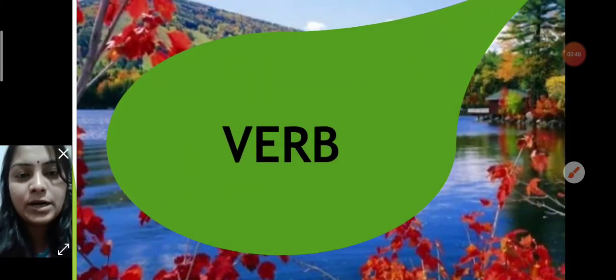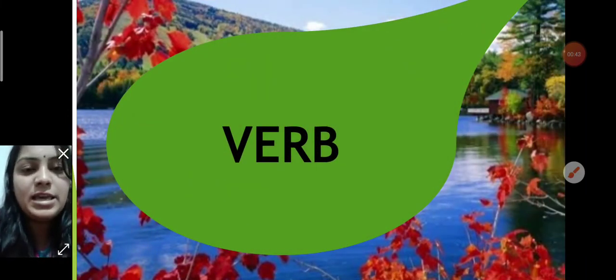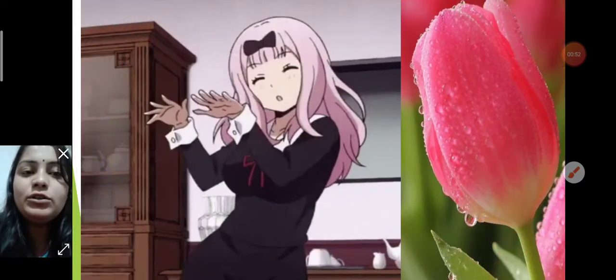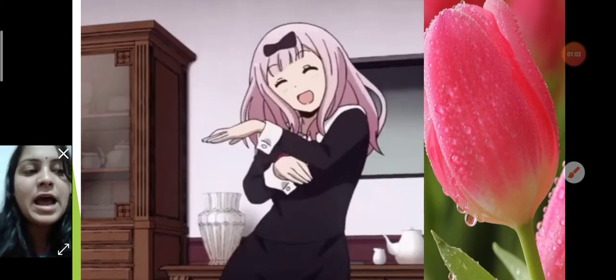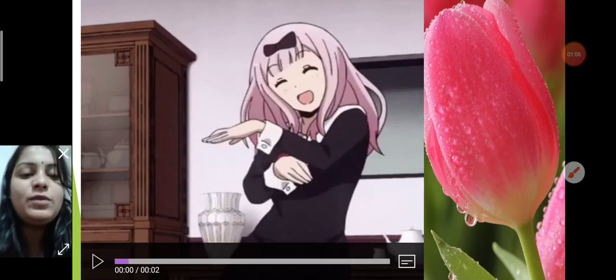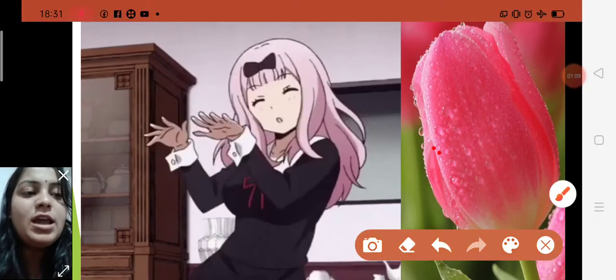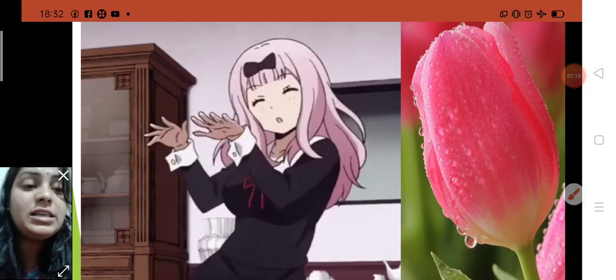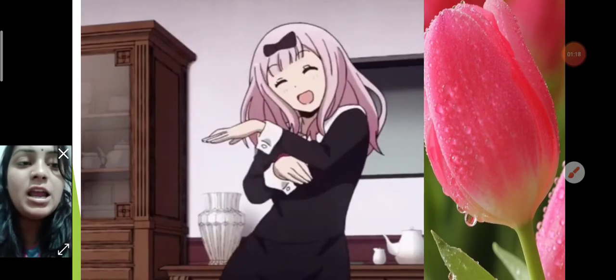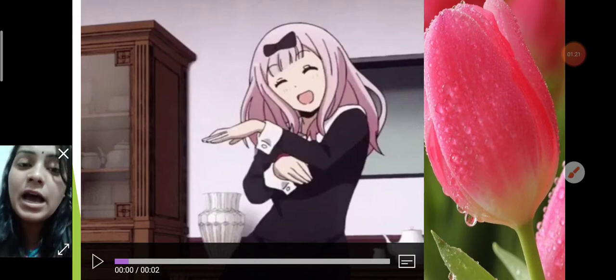What is a verb? A verb is an action or doing word. Eat, play, dance, cry are verbs that show the action, whatever we do. Children, I have also explained the ing form of the verbs. It means if the work is happening right now, you add ing to the verb. Like you can see, which action is she showing? Dance. She is dancing right now.